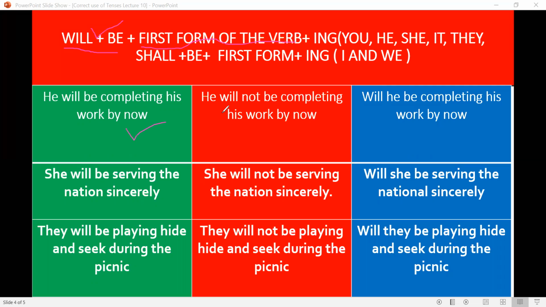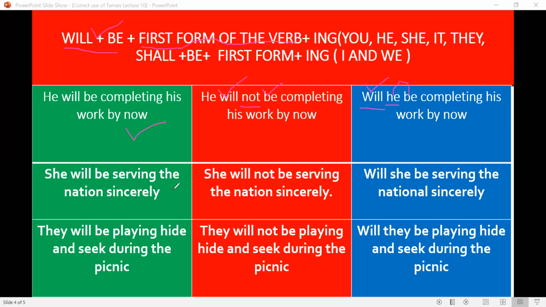And to make negative, we place not between will and be. And to make interrogative, we place will at the start of the sentence before the subject, and after the subject we place be. Will he be completing his work by now?